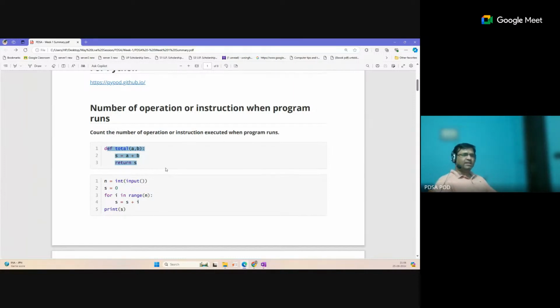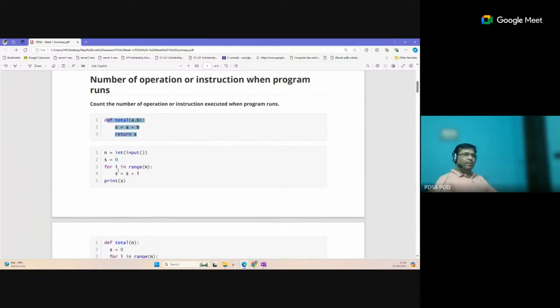We will discuss how we represent time complexity and what notation we use. We will not just write the total number of steps, like 3 steps it will take. There are some ways to represent time complexity, some notations, and some meanings for each notation. We will discuss that in week 2. But this is the final goal: we want to reduce the total number of steps in the solution, and that will improve it.